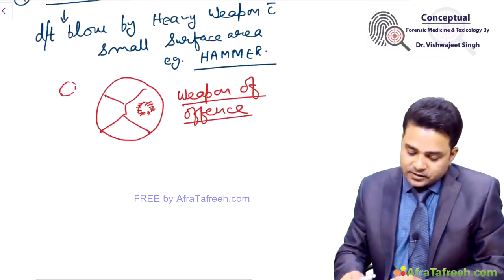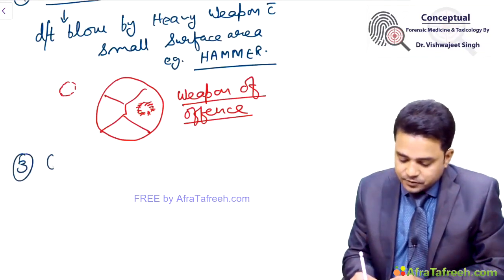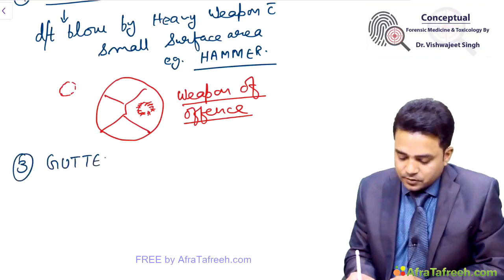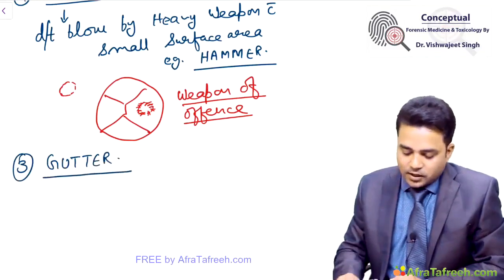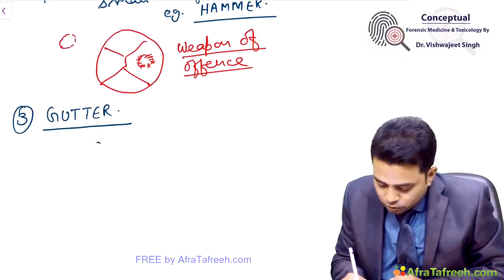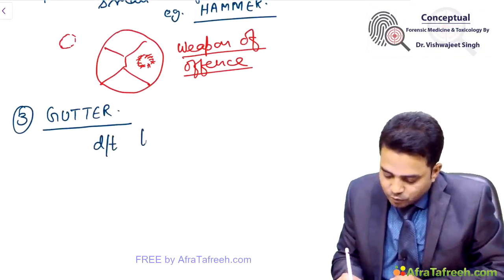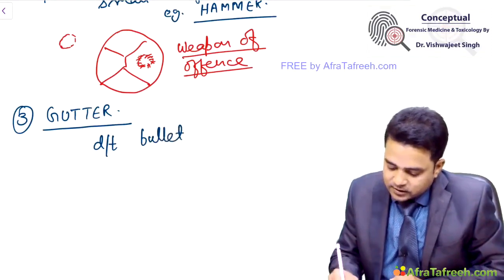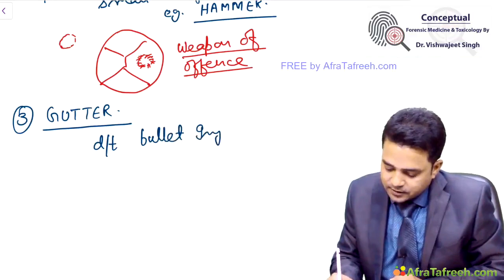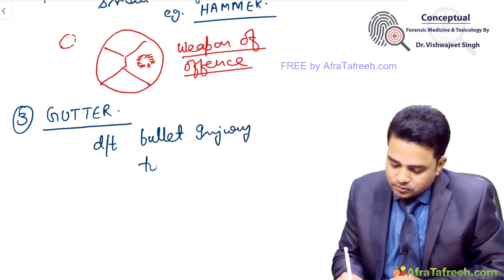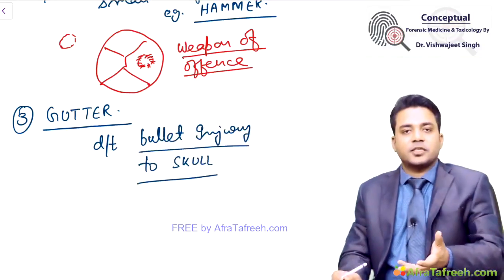The third type of fracture is gutter fracture. Gutter fracture is due to bullet injury to the skull, seen in firearm cases.